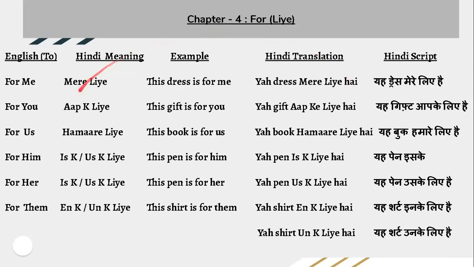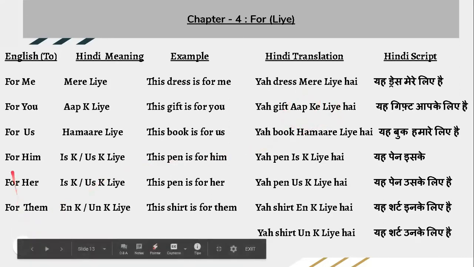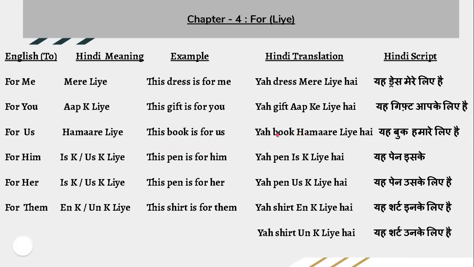Now, the next word is for you. आपके लिए. This gift is for you. यह गिफ्ट आपके लिए है. For us. हमारे लिए. This book is for us. यह बुक हमारे लिए है. For him. इसके और उसके. Again, the concept is if someone is near इसके and someone is far, then उसके. This pen is for him. यह पेन इसके लिए है, and if someone is far, यह पेन उसके लिए है.